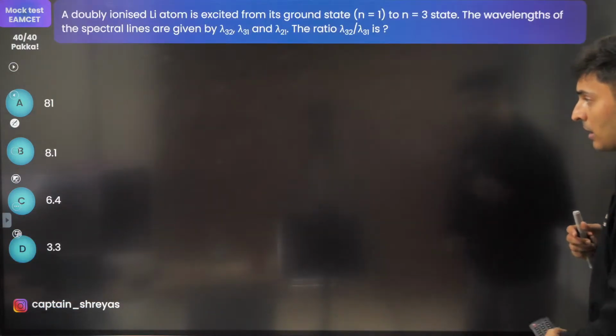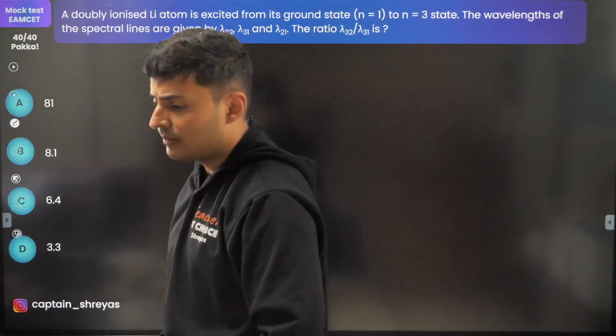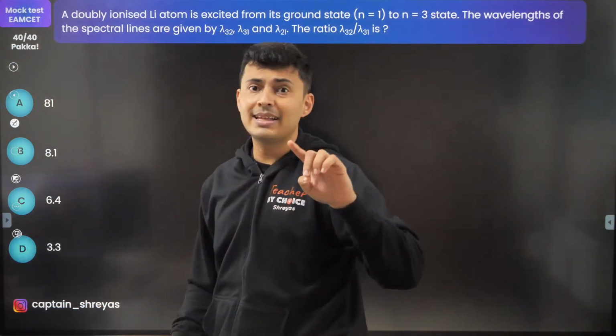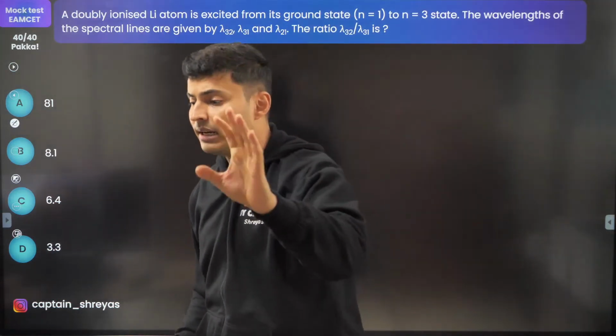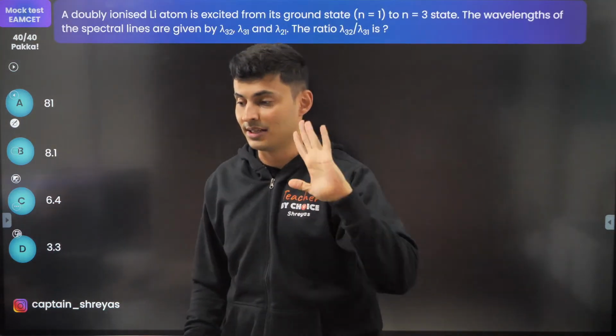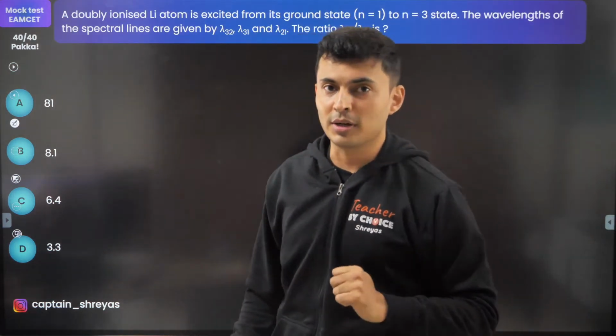Next question. A doubly ionized. Why only centripetal? Only centripetal acceleration will be there in uniform circular motion. Uniform circular motion, only centripetal acceleration. Else centripetal also, tangential also. That is for non-uniform circular motion.